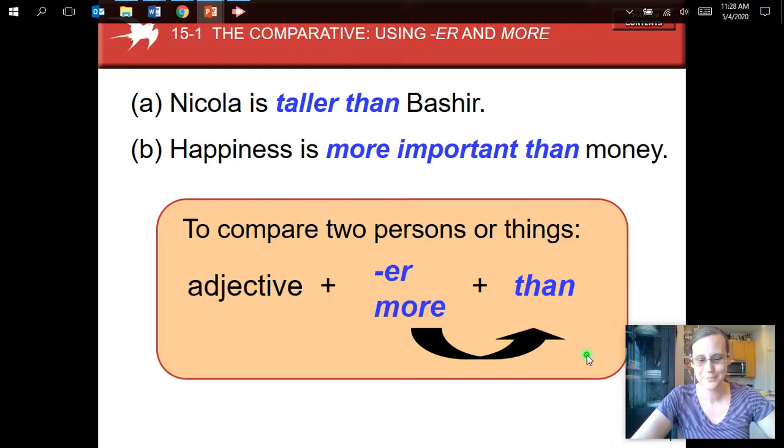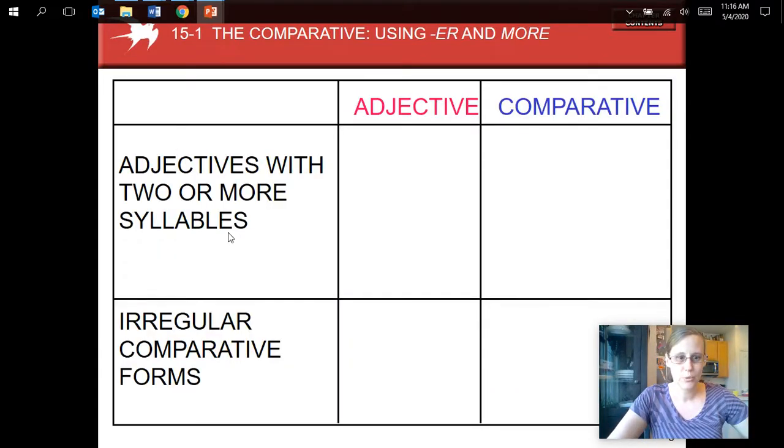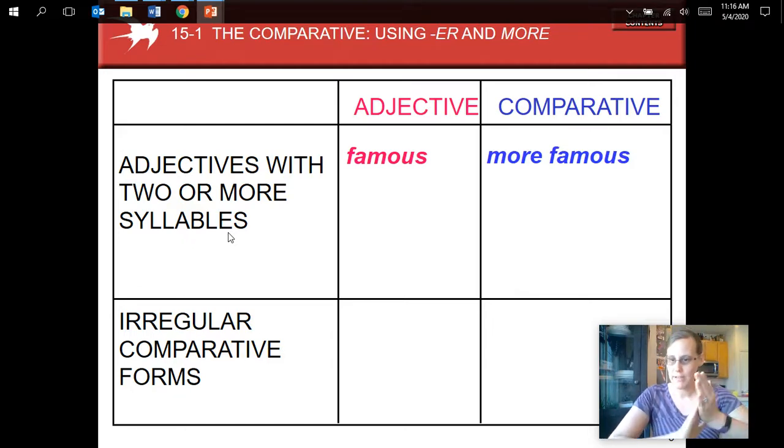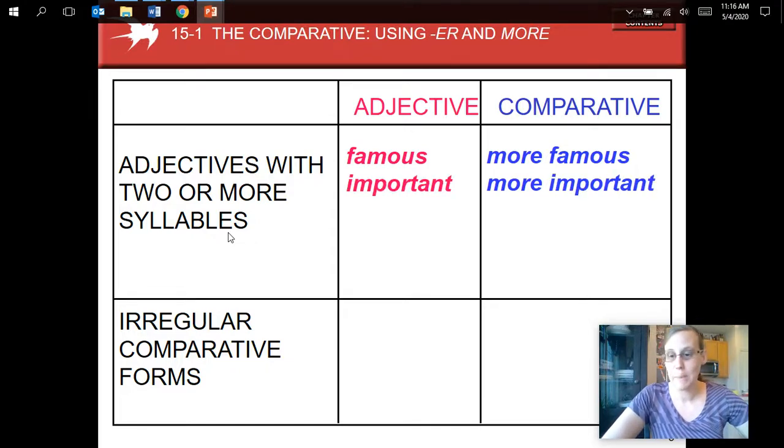Okay, continuing. For adjectives with two or more syllables, for example, famous, two syllables, we use more. So more famous, right? Another example, important, right? Like the sentence before, about happiness is more important than money, right? So important, right?